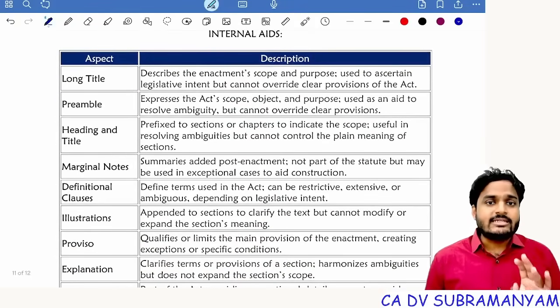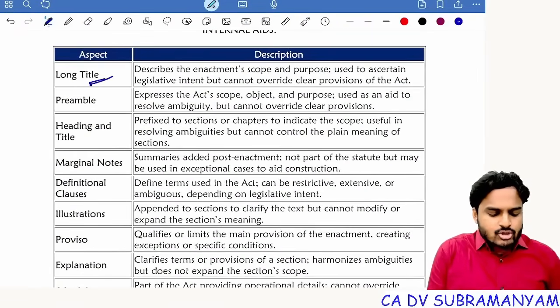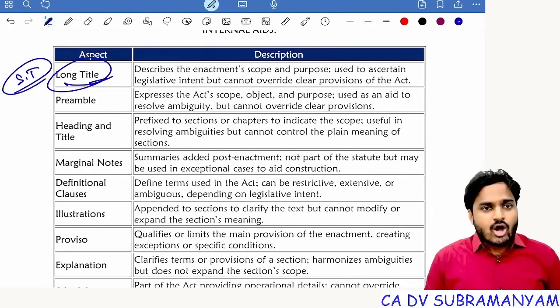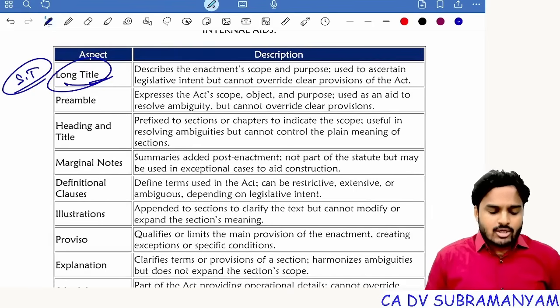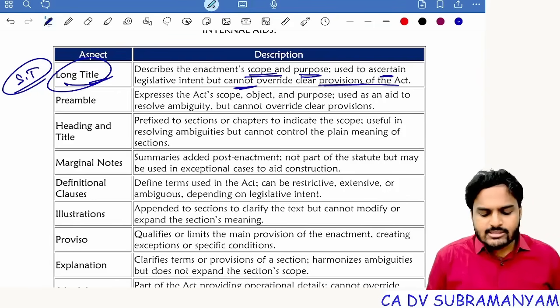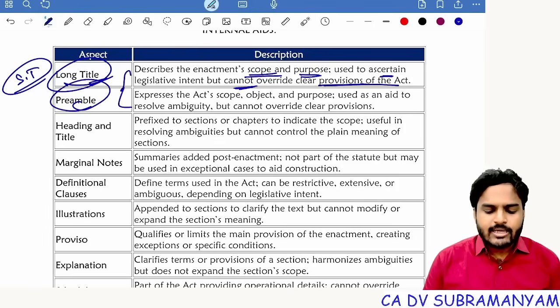Next, 2 rules completed, primary and secondary. Next we are left with internal aids and external aids. Internal aids: long title, short title. Title is important for identifying the statute. Long title, next one, preamble. Long title describes enactment scope and purposes, used to ascertain legislative intent, but cannot override clear provisions of the act. And preamble also has the same meaning, you will observe. But there is a difference between long title and preamble.